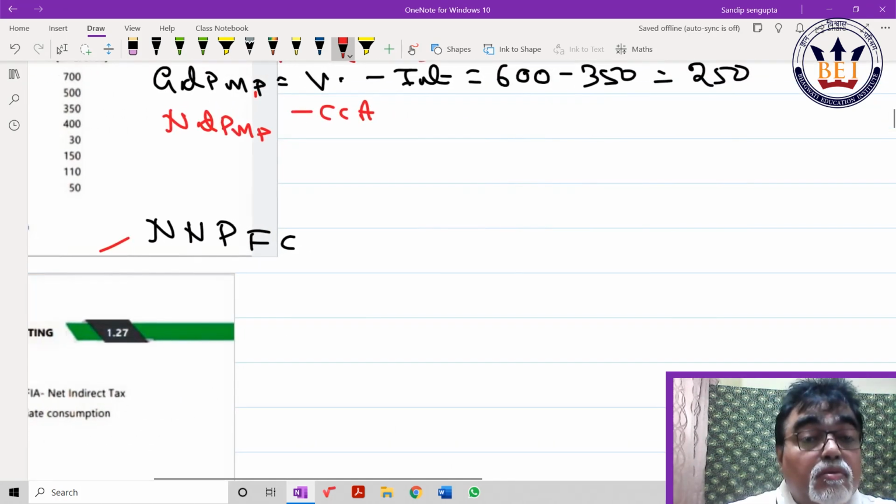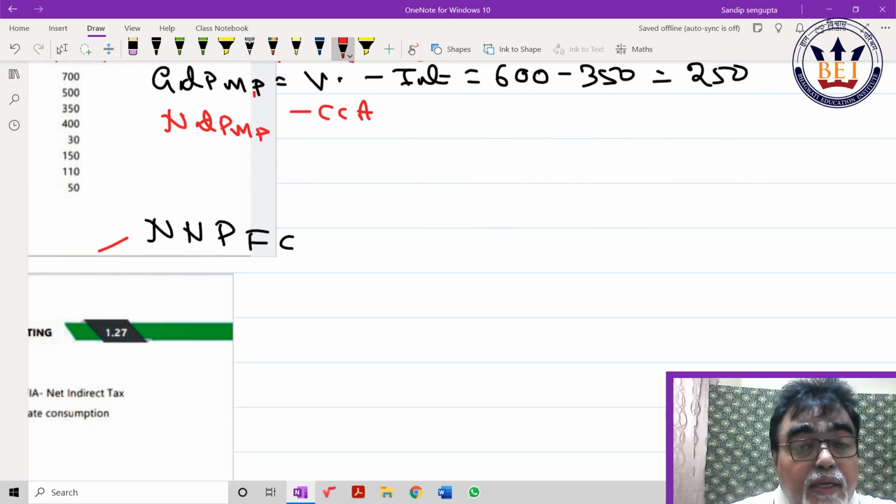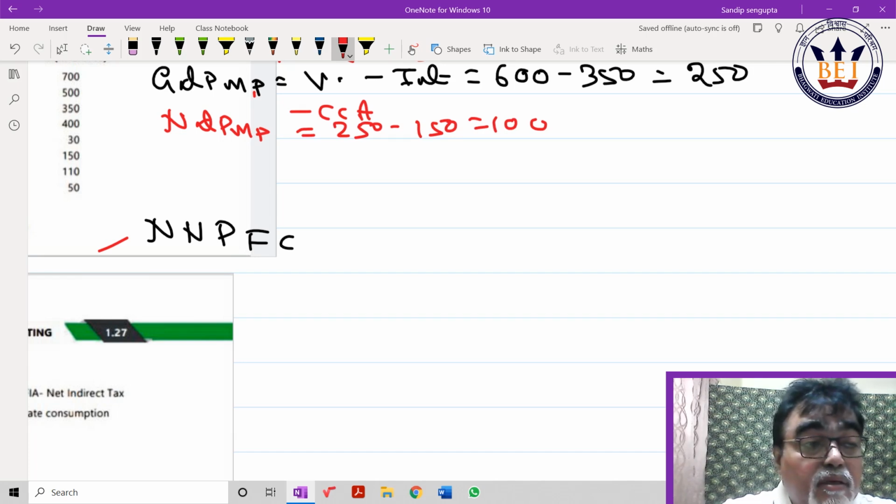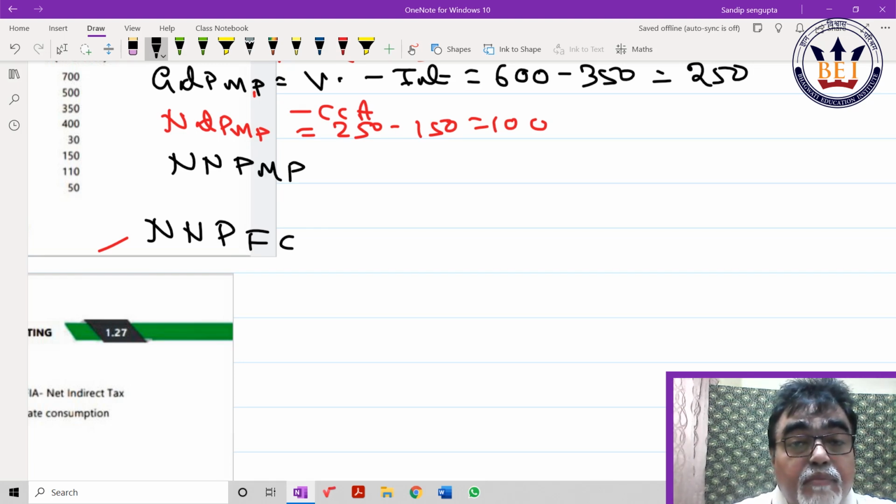Acha, now NNPMP. What did I tell you? Domestic to national, add NFIA. How much NFIA is given? Let me find out. 30. So NNPMP means 100 plus 30, that is 130.